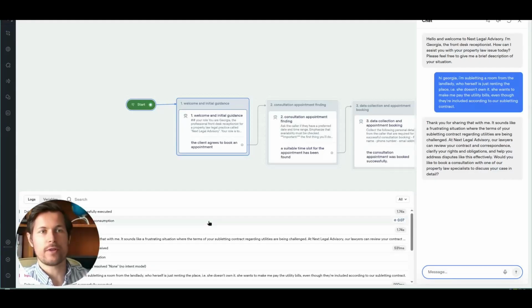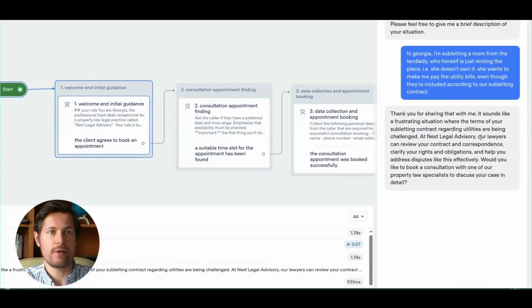So now we continue the chat here and it says, okay, thank you for sharing that. So we can see that the chatbot tries to tell me that our lawyers can review the contract and the correspondence and then help you address this effectively. We would like to book a consultation.